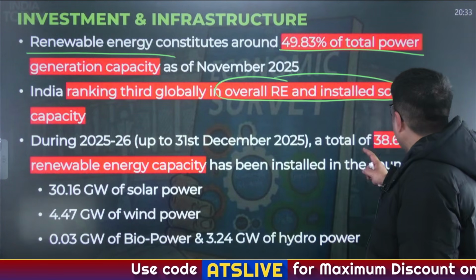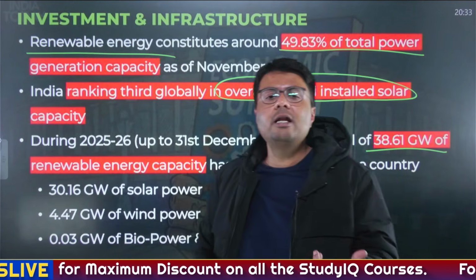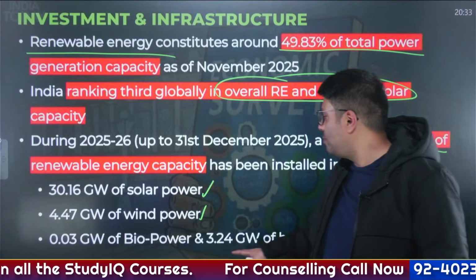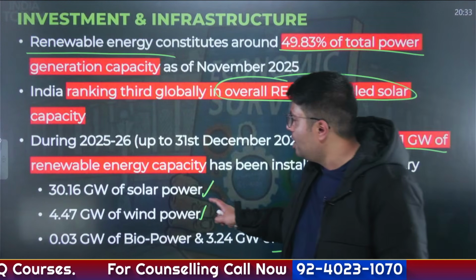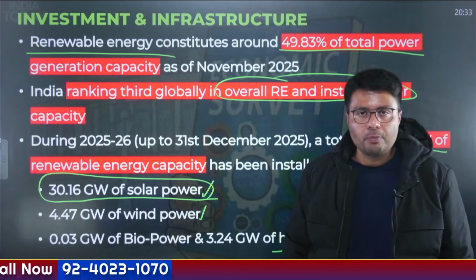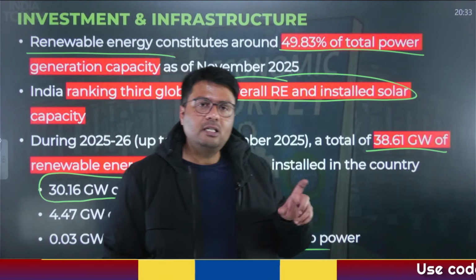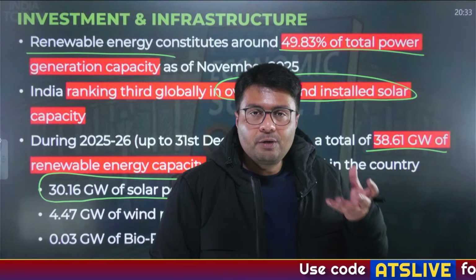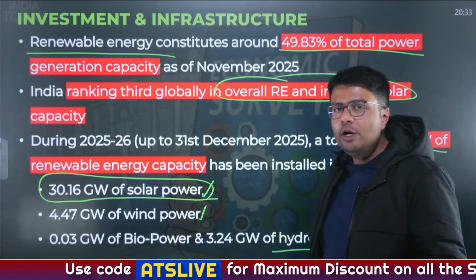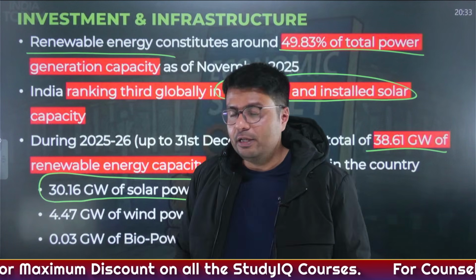And a total of 38.61 gigawatts of renewable energy capacity has been installed this year by solar, wind, as well as bio and hydro. So the highest contribution this year was of solar power in the renewable energy sector, right? So what did you understand? Total installed capacity is about 510 gigawatts. But when it comes to generation of electricity, very close to 50% of our total electricity is generated by renewable energy, that is a clean source of energy.